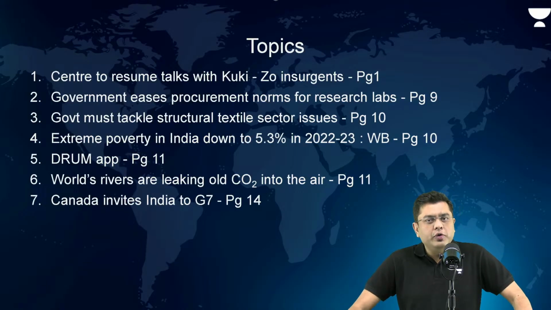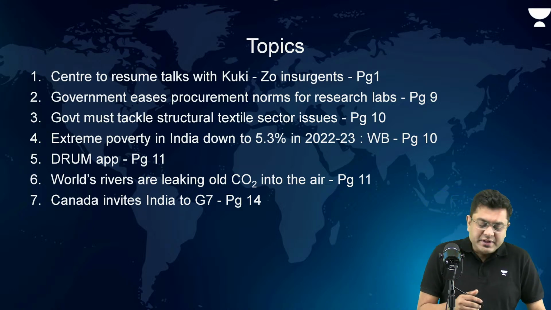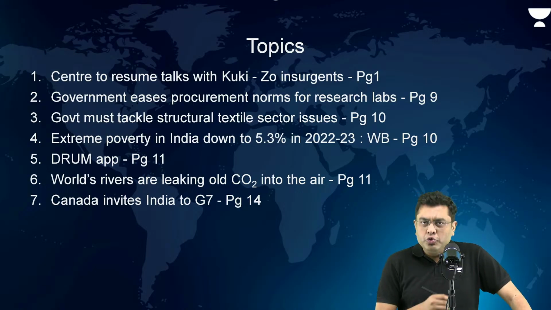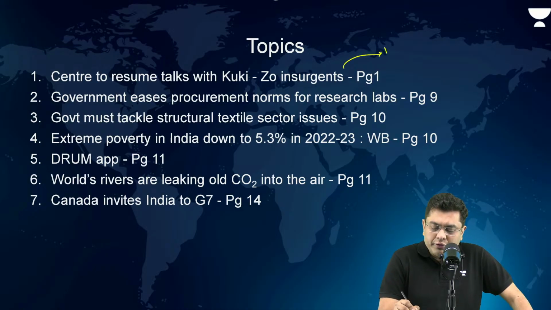Now, today we are going to have a discussion of around 7 different topics in varying lengths and details, as is required for the examination. The first one that we will start with is the Center to resume talks with the Kuki Zo insurgents. That has appeared on the front page of the newspaper, and it is relevant for your portion of internal security.